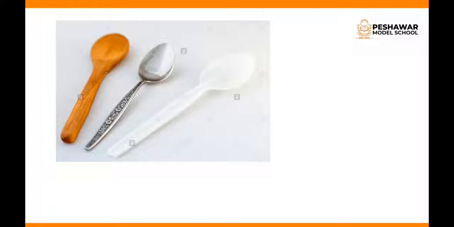Here is a picture of 3 spoons. All these 3 spoons are made up of different kinds of materials. Some are made up of metal, some are made up of wood, and some are made up of plastic. As you know, there are natural things and man-made things. Here you can see that wood is natural, while metal and plastic are man-made. Plastic is made from natural oil, while glass is made from natural sand.